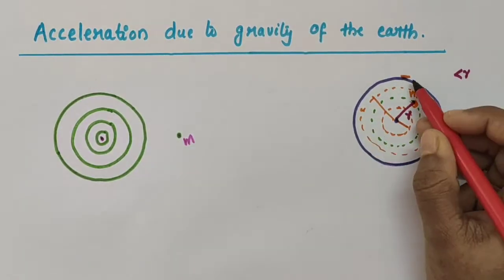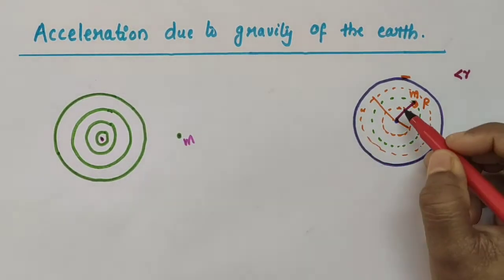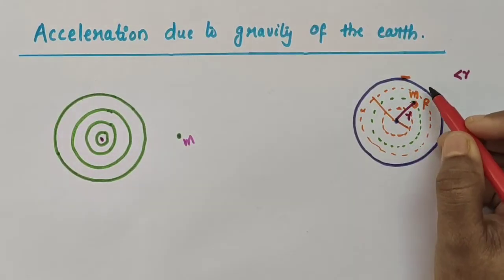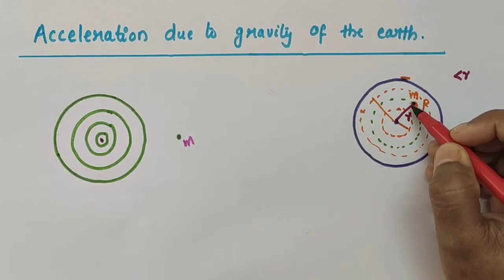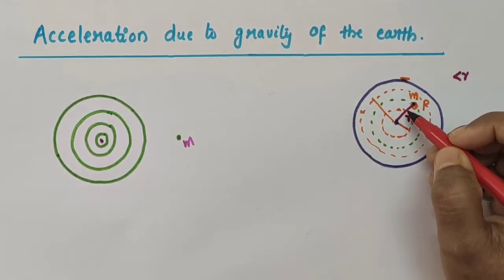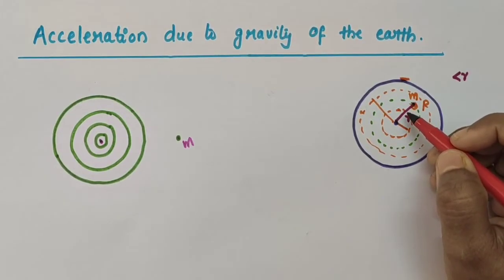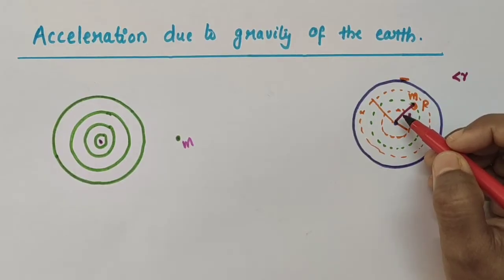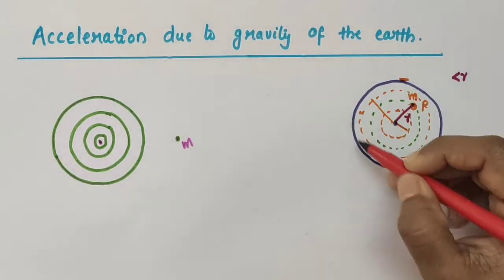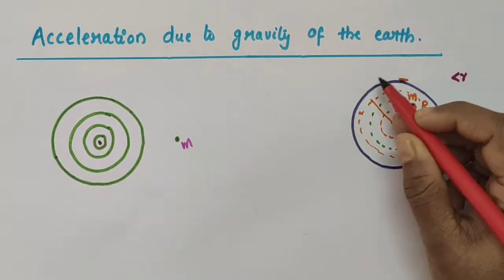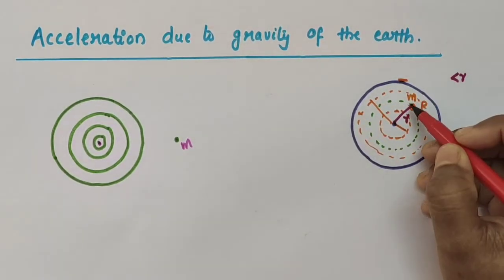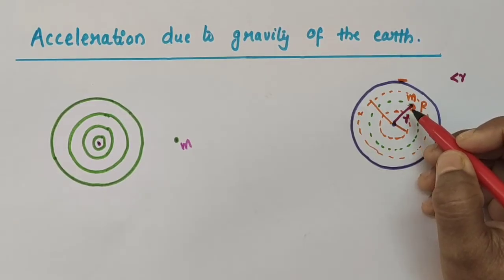This orange colored one and this violet colored one are the shells of radius greater than r. So when we consider these two shells, this point P is inside the shell. So the net force acting on it, or the force of attraction, will be equal to 0. So for shells of radius greater than r, the point P lies inside, and these shells exert no gravitational force on mass M kept at P.